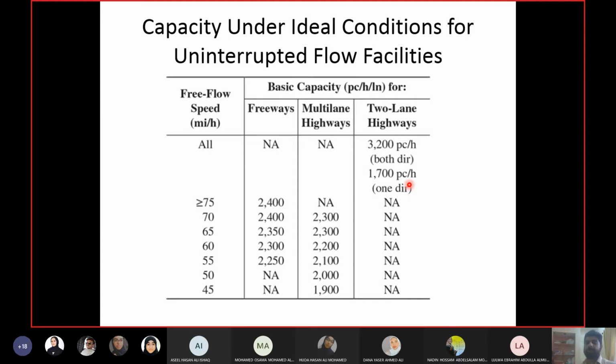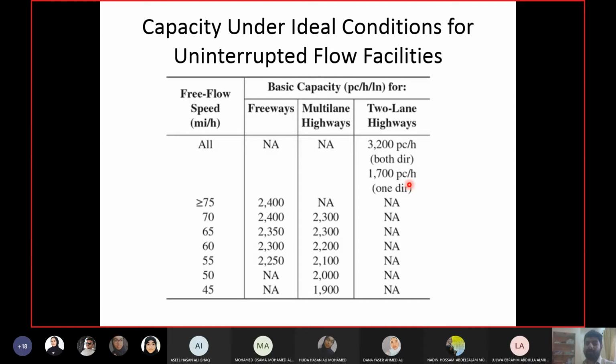It's one lane, right? Because when one lane reaches its maximum capacity, 1,700, the other lane starts getting affected by it. You may know when you are on a two-lane highway, if one lane is completely packed, then the other lane will start to have the effect. The cars will be very close to them, first of all. Secondly, some cars may come to the other lane in order to overtake the cars in the packed lane.